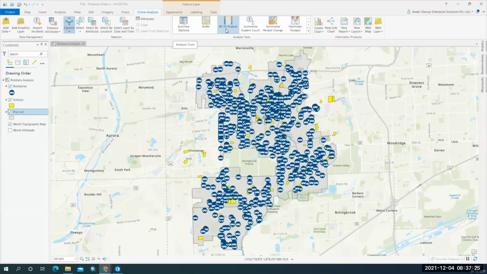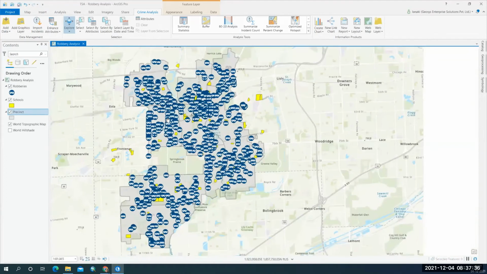So I'm going to use this 80/20 analysis tool in order to analyze the problematic locations where more robberies are occurring.